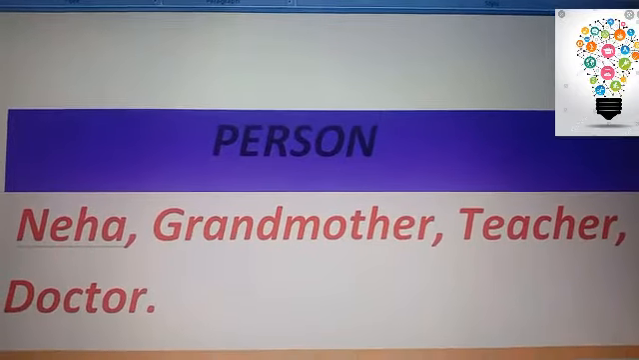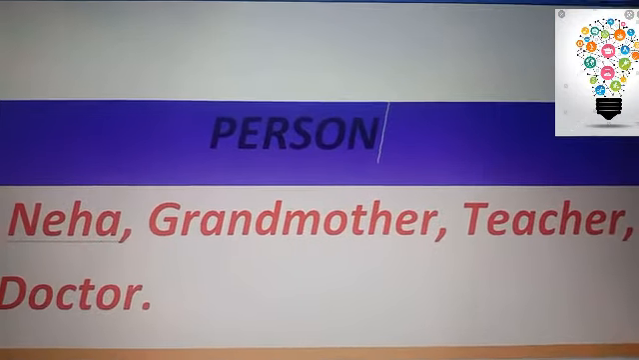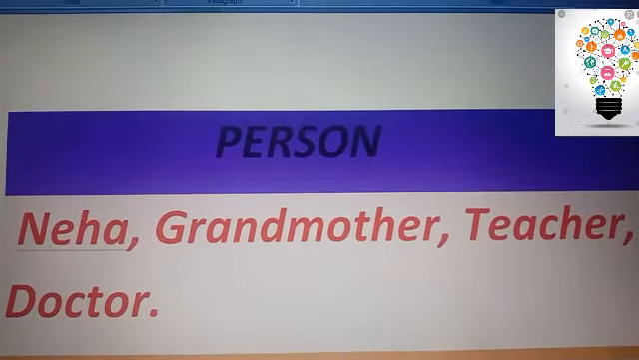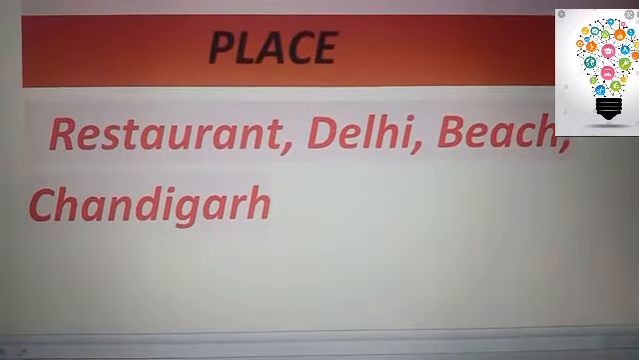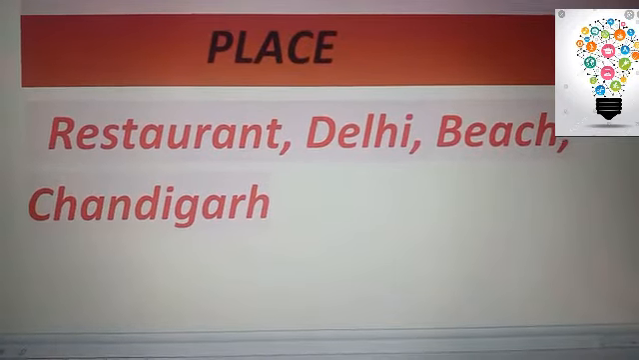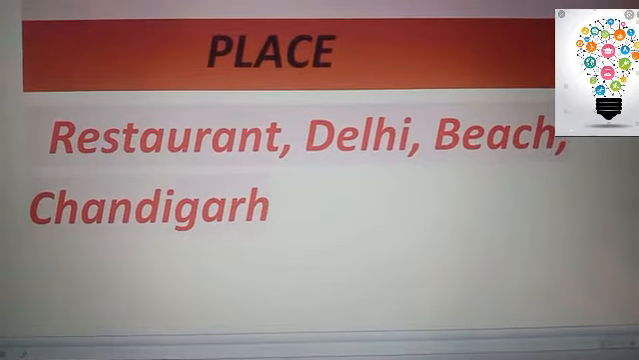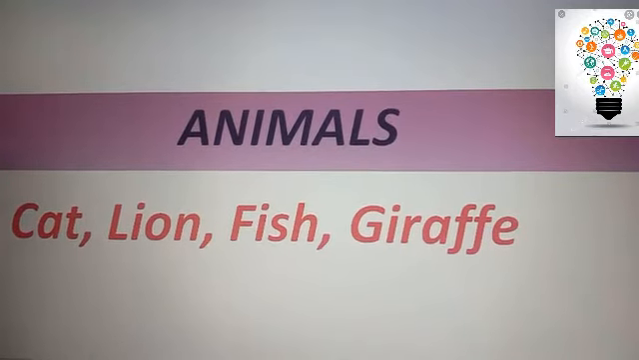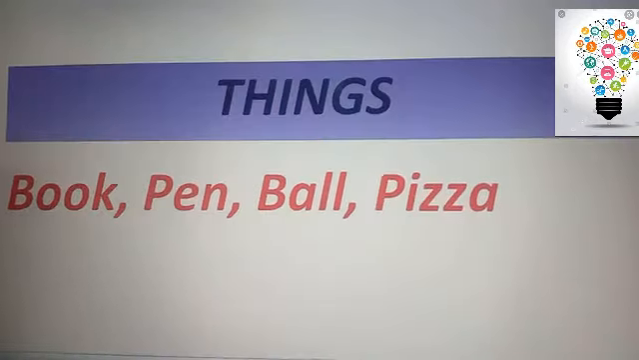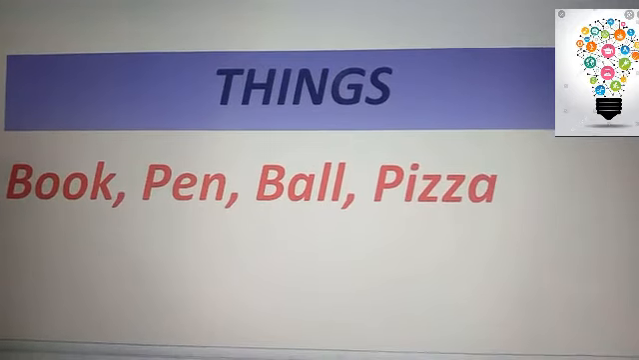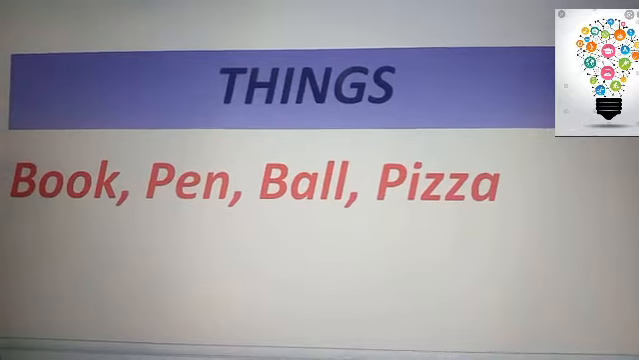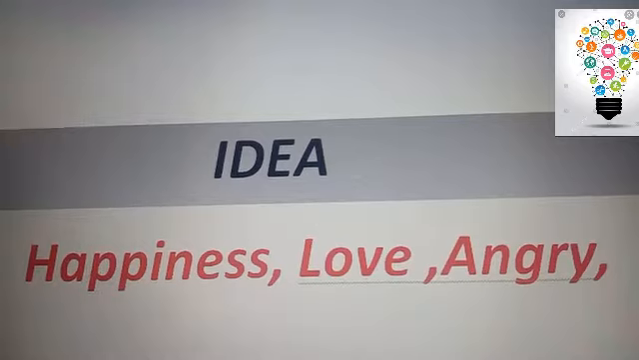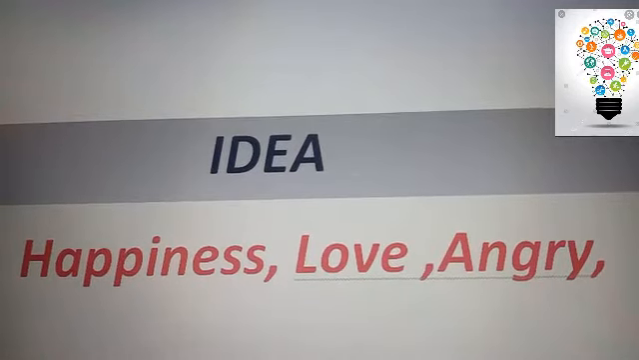Examples of person, place, animals, and things. For person, I can talk about anybody, say Neha, grandmother, teacher, doctor. They are all people. Next is place. It can be a restaurant, Delhi, a beach, or a place like Chandigarh. Again, we have cat, lion, fish, giraffe, any animal. Naming words again. Things: pizza, camera, boat. These are some examples of things. Moving on, such examples would be happiness and love, which you cannot really touch but you can feel.